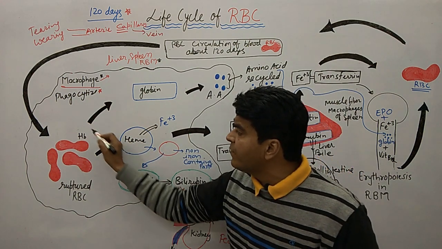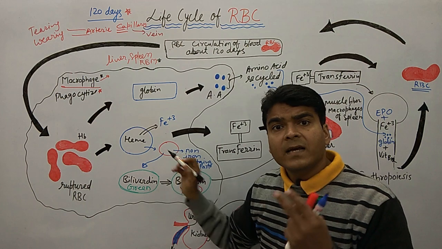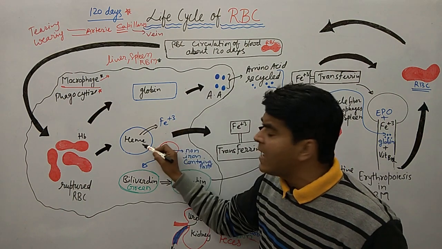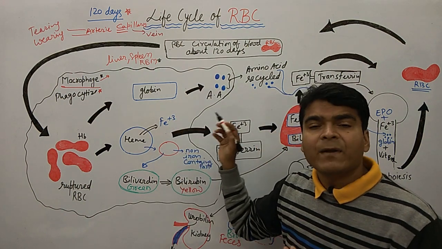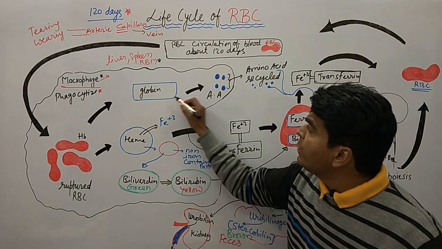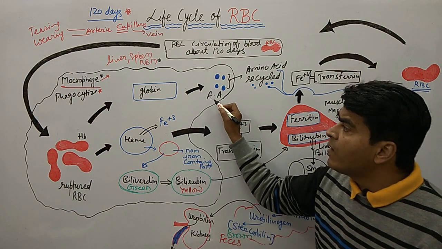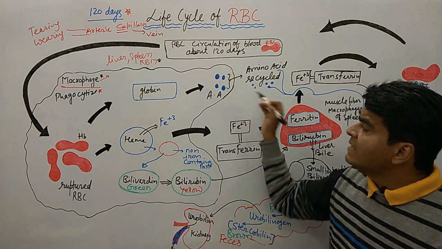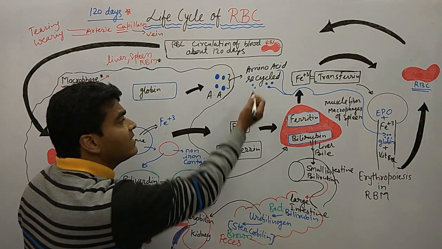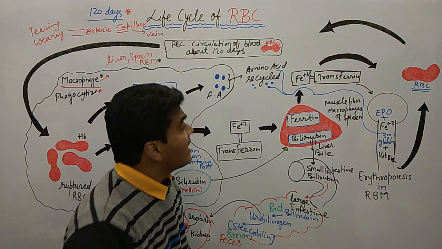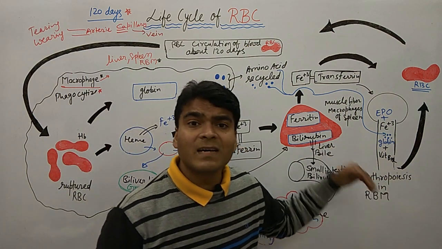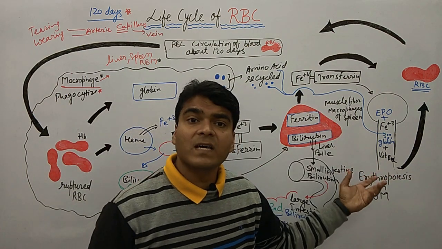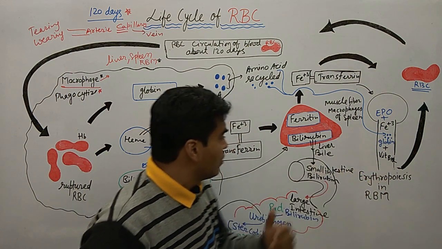Now we have two stories. One, the story of hemoglobin. Hemoglobin is broken down into globin and heme. What happens with the story of globin? Globin is further broken down into amino acids, and these amino acids are reutilized to make globin again for the synthesis of RBC, or we can say erythropoiesis.